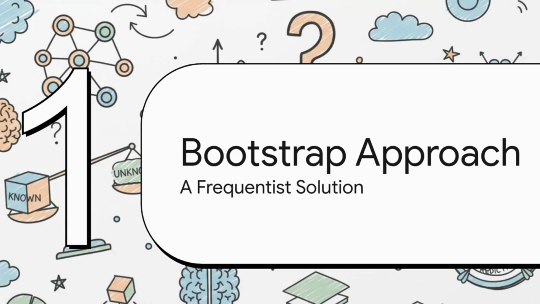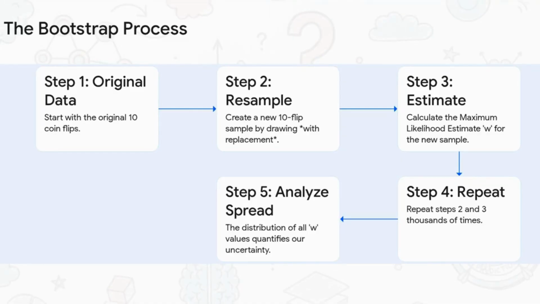So let's walk down the frequentist path first. Their solution to this uncertainty problem is super clever. They basically ask a what-if question. Okay, I got 0.3 from this specific set of 10 flips, but what if I had collected a different set of 10 flips? This whole idea is called the bootstrap. Here's how it works.